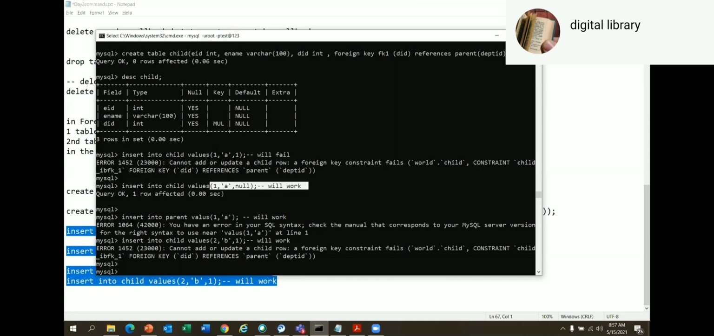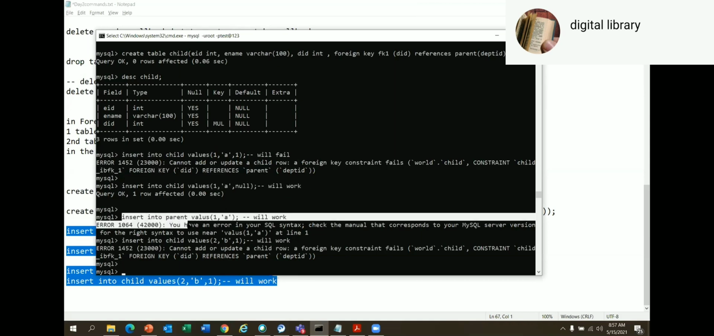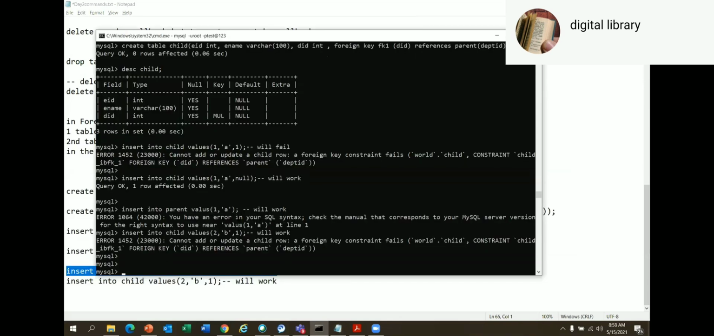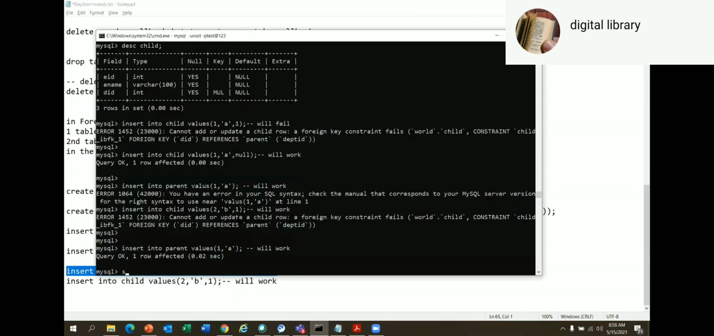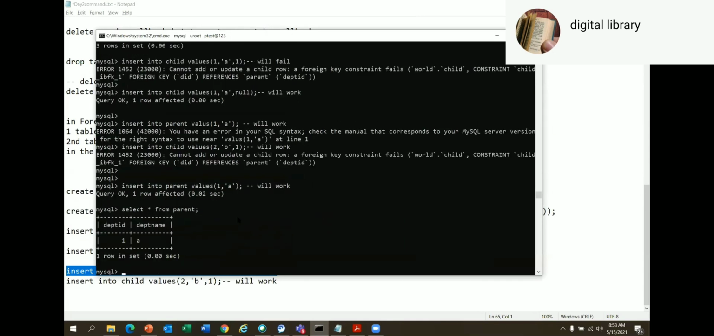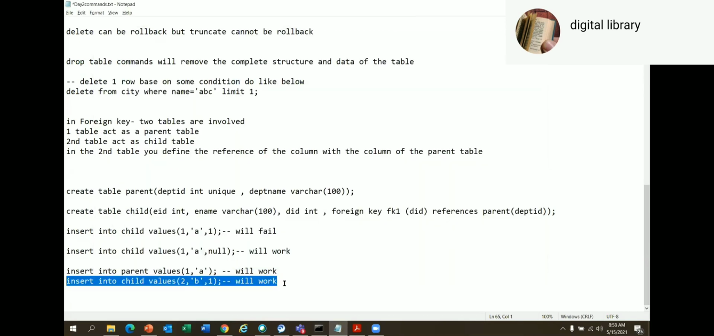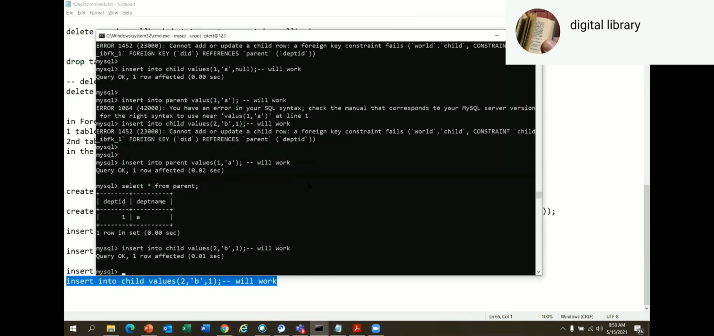Works. Look at this command, insert into parent values. This command failed because of some other reason. I have to write values here. Let me run this again. Insert it. Now my parent table has one row. Right? Now will I be able to insert this? Yes. This will fail. Why will this fail? What is there in the department now?